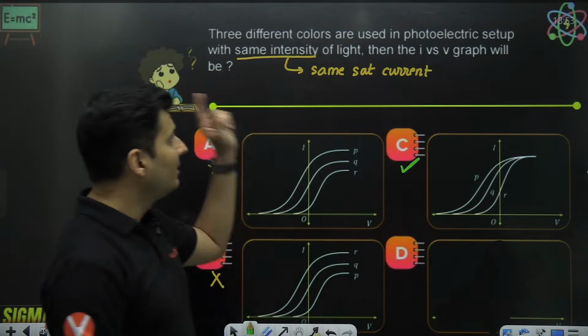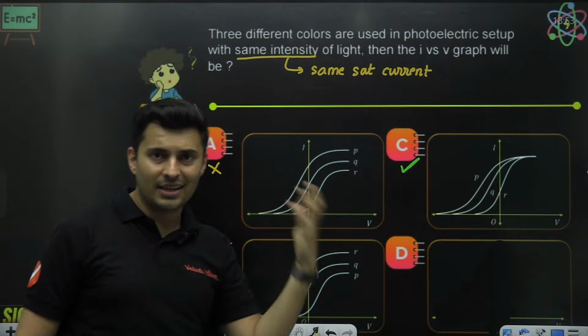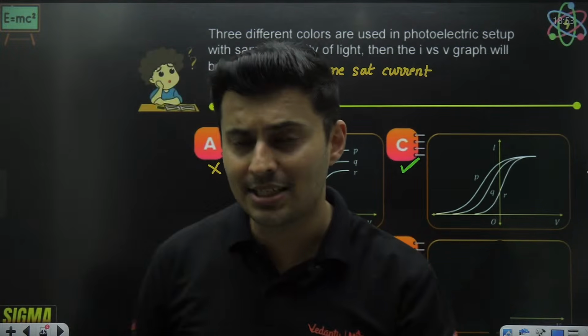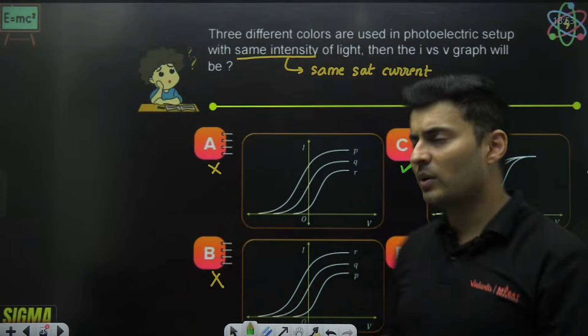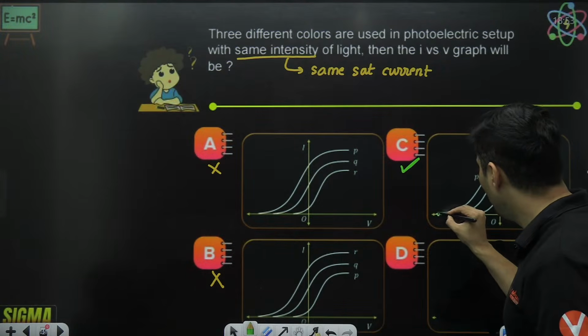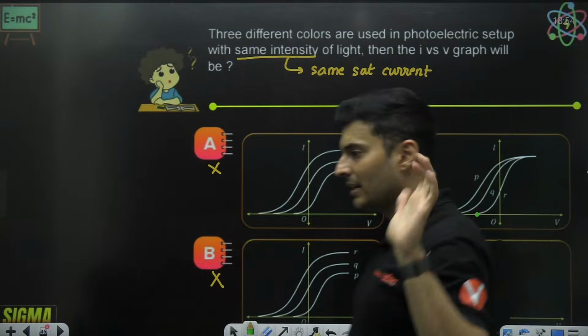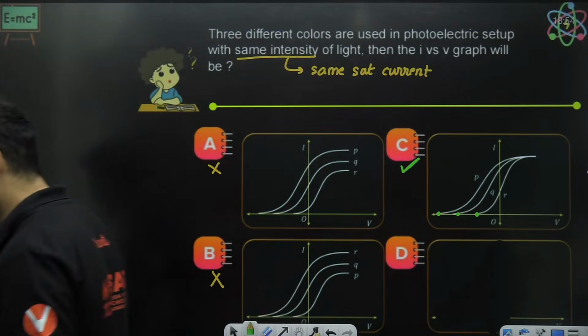Because different colors means different energy. Different energy means different stopping voltage. So the graph will end at three different locations. Is that clear, everyone? Very good.